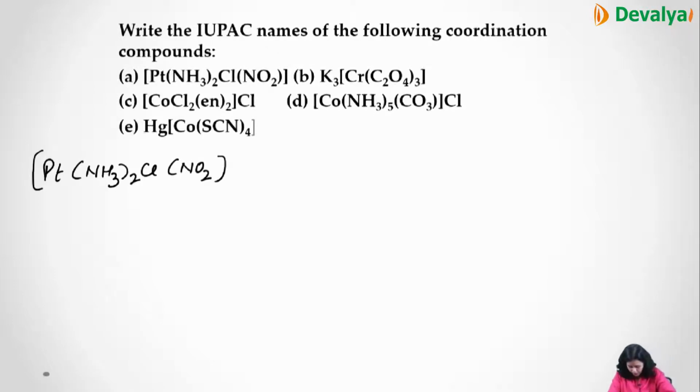Now to write the oxidation number, first of all, we'll see the central metal atom, that is platinum, and we'll calculate the second step, that is oxidation state. X, this is 0, this is minus 1, this is minus 1, right? So here the charge is minus 2 equal to 0, x is equal to plus 2. So here the platinum charge is plus 2.